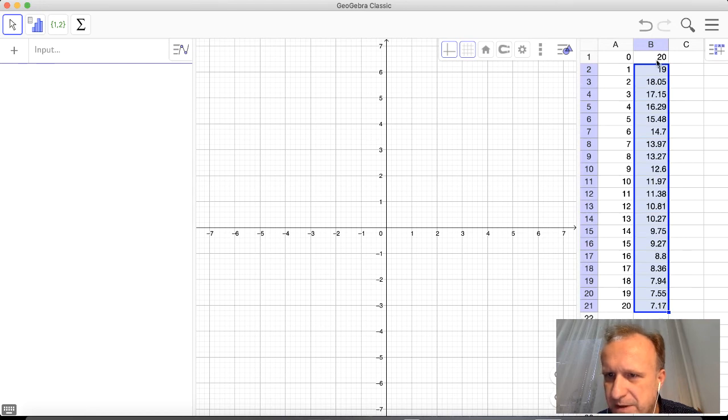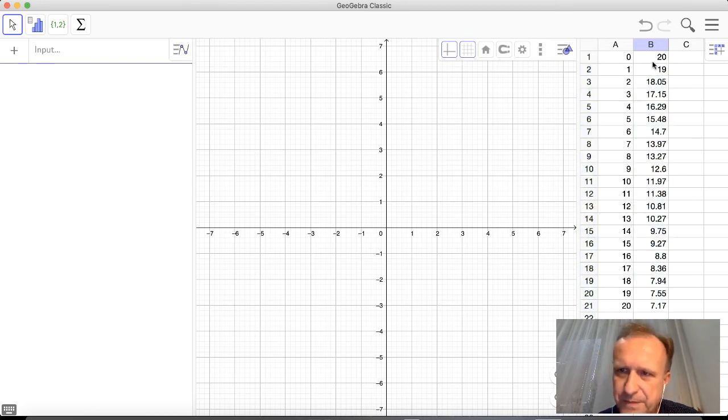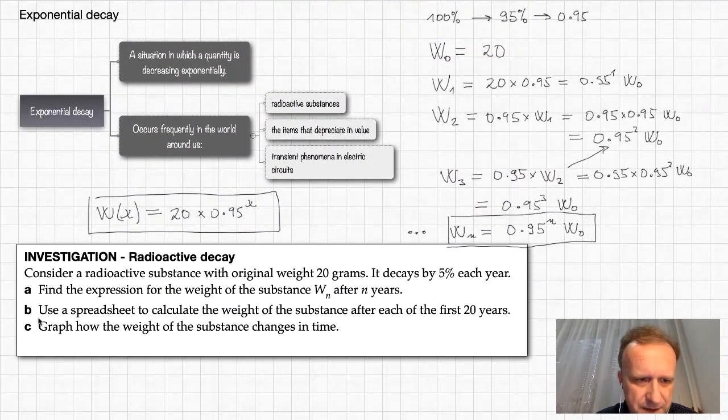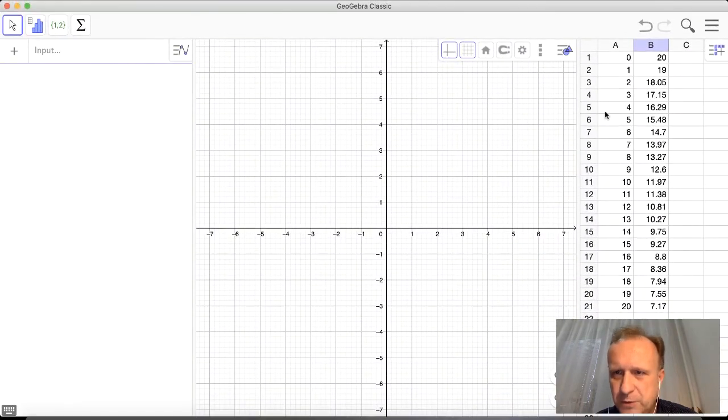So this gives me the time sequence of the weights of this radioactive substance as it changed year after year for the first 20 years. Okay, so now let me remind myself. In part B, I had to use a spreadsheet to calculate the weight of the substance after each of the first 20 years. So this is what I did. Now graph how the weight of the substance changes in time. So the last part to this is to take these values and graph them.